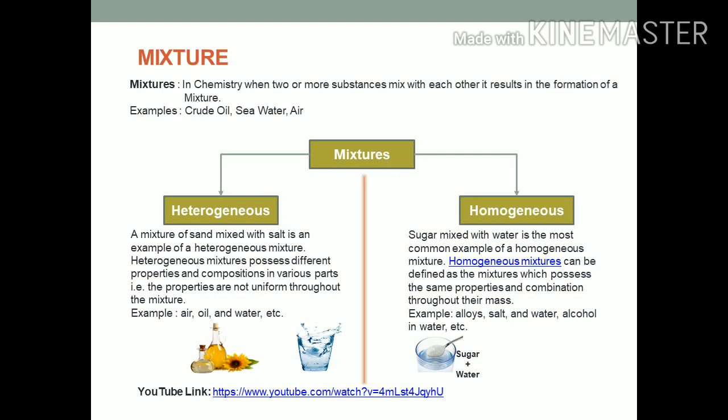Now we will understand what is a heterogeneous mixture. In certain mixtures, the components are not evenly spread throughout the mixture and each part of the mixture does not have the same properties. Such a mixture is called a heterogeneous mixture. For example, a mixture of sand or chalk in water, or smoke mixing with air near a factory.